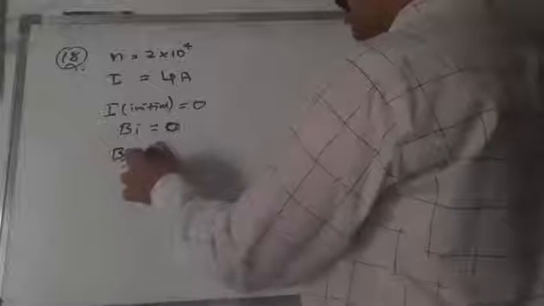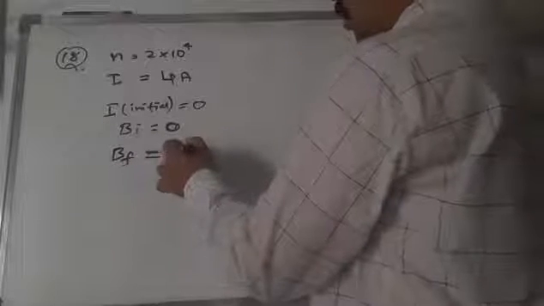But B final will exist, right? What is the B final? Mu naught N into I. N is given.